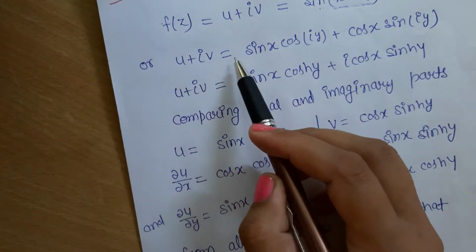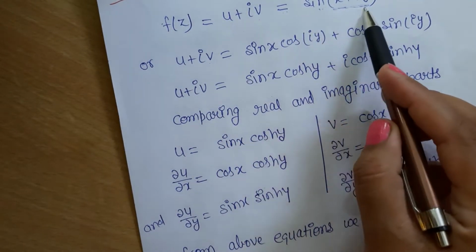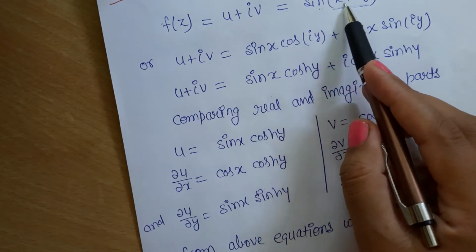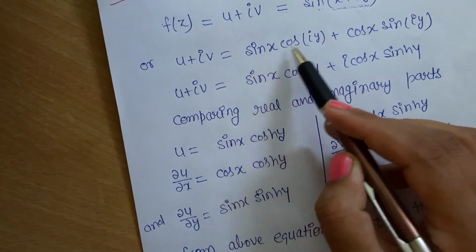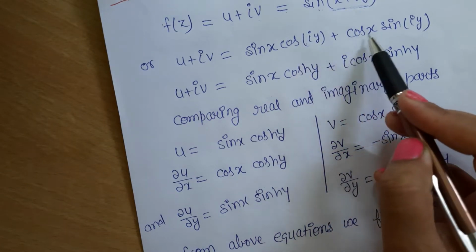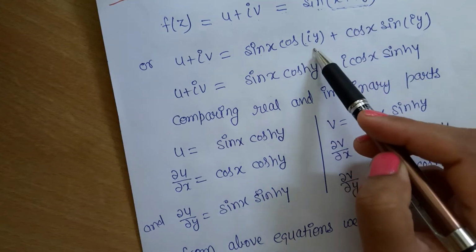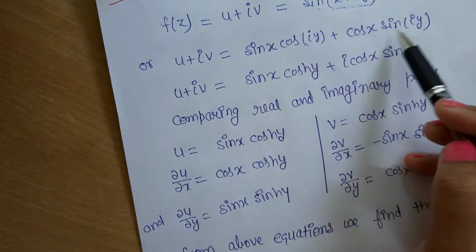u plus iota v equals, we will solve this with the formula. We know sin(a plus b) equals sin a cos b plus cos a sin b, meaning sin x cos iota y plus cos x sin iota y.